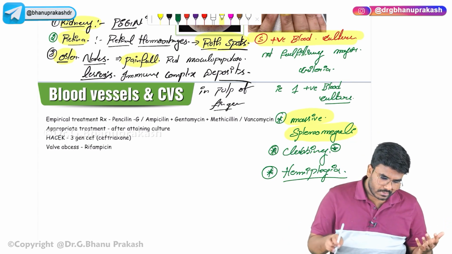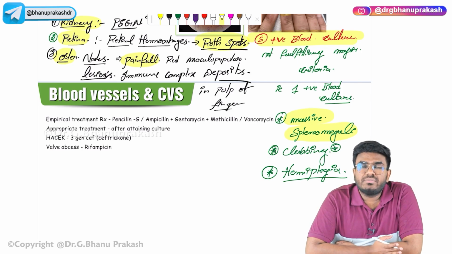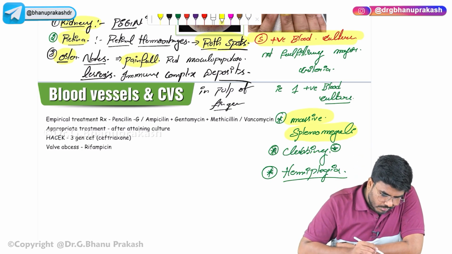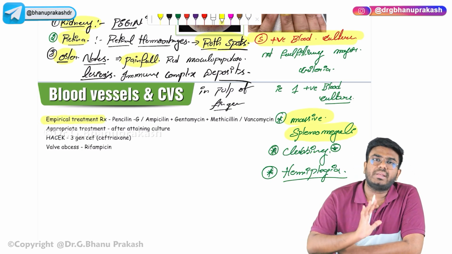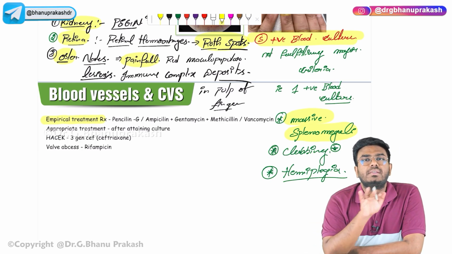Okay. Now, let's discuss the treatment part. This is a very severe, very serious condition. The patient came, he is having so much fever and it's not getting controlled. Now, what you need to do is first start the empirical treatment. We don't know which microorganism is causing this infectious endocarditis.